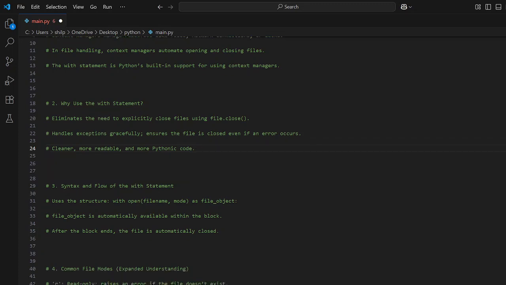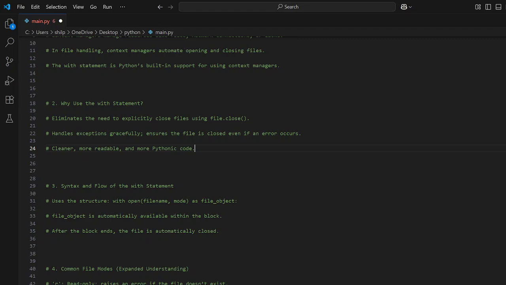The syntax and flow of the with statement uses the following structure: with open, then we have the file name, then we have the mode. The mode here represents the mode that you are going to be using for the file, or the operation that you are going to perform on the file, like read, write, and stuff like that. Then: file name, mode, as file object. Alright, so that's the syntax or the structure.